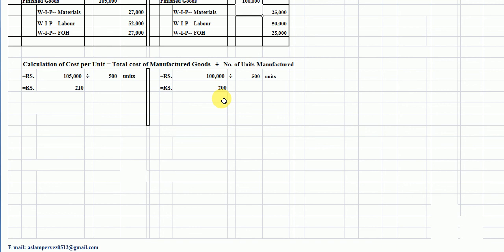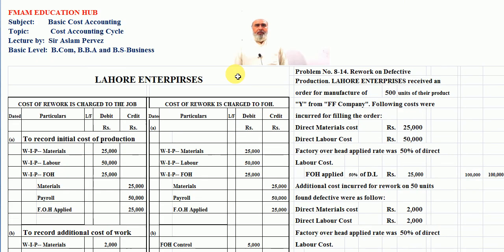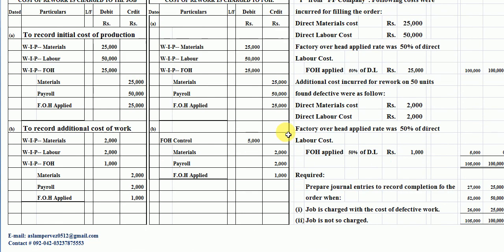This is a company policy, and the company has to follow that policy which is better for them. Students, I think you understand and are clear about this problem.